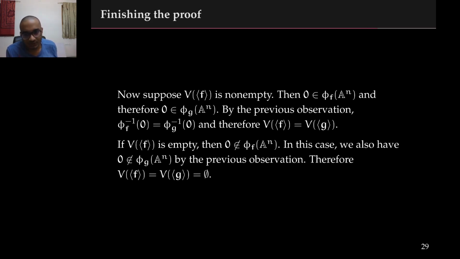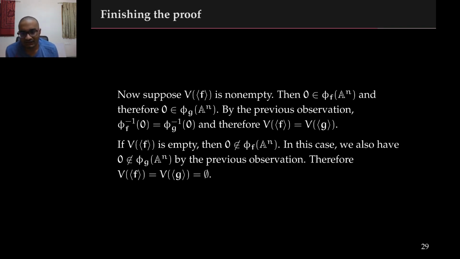This allows us to complete our proof. So suppose the polynomials f1 through fm had a non-empty 0 set, then we know that 0 is in the image of the n-dimensional affine space under phi f. By the previous arguments, 0 is the only point in the image of phi f that maps to the 0 in the image of phi g. Therefore, the polynomials f1 through fm and the polynomials g1 through gr plus 1 have the exact same 0 set.